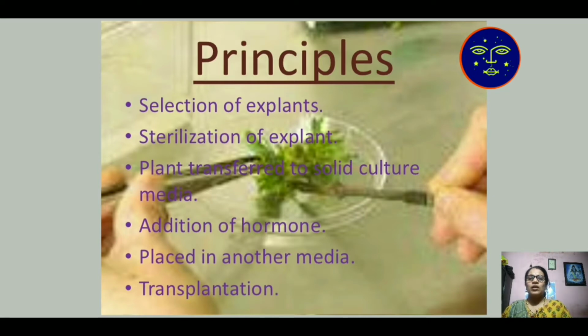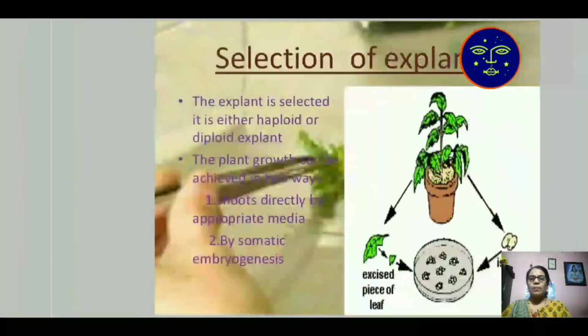Then addition of hormones. There are some plant hormones which are responsible for root growth and shoot growth. For root growth, we add auxin. Similarly, gibberellin and cytokinin we add for shoot growth. Then it is placed in another medium. Some media which help the growth of the plant are also added. That is known as transplantation. A plant that requires some chemical medium for its growth is known as transplantation.